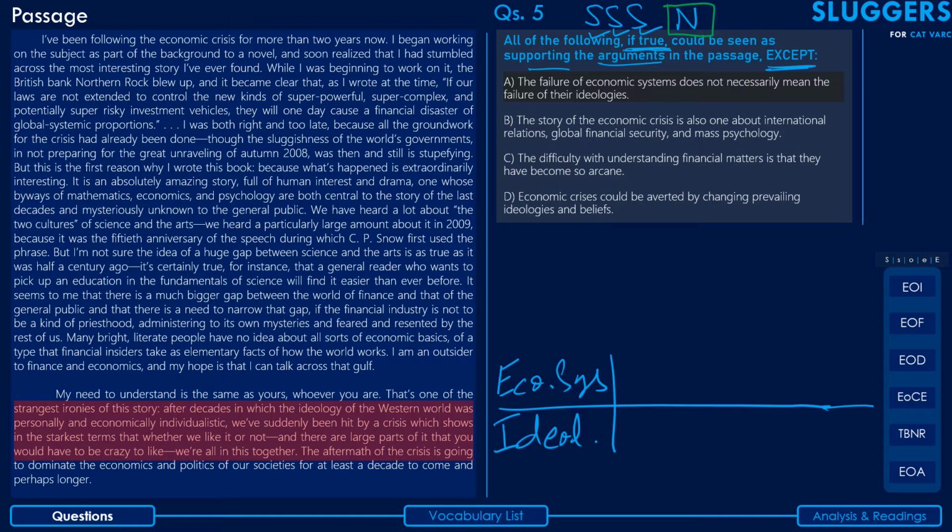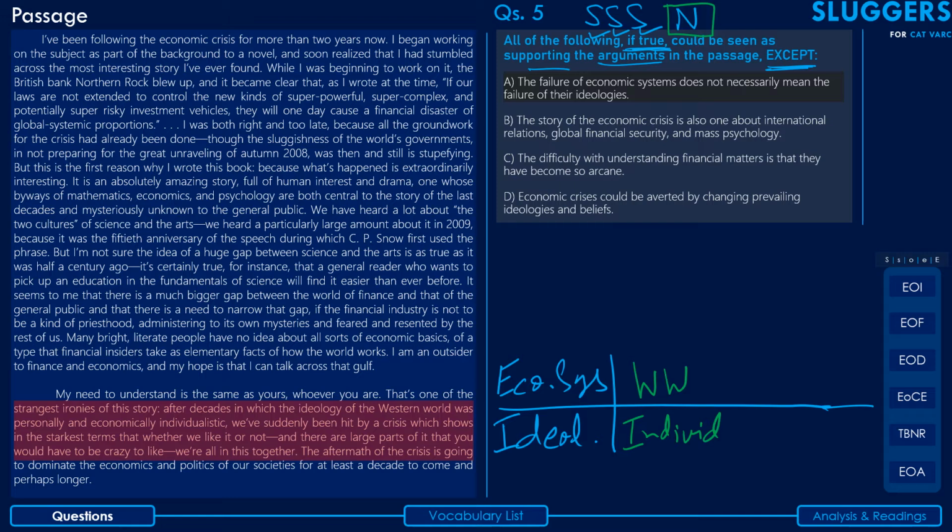That basically means that the economic system of the Western world was based on an ideology of individualism. I think that's valid to note here, right? We're not concerned with personally right now, it is economically individualistic.